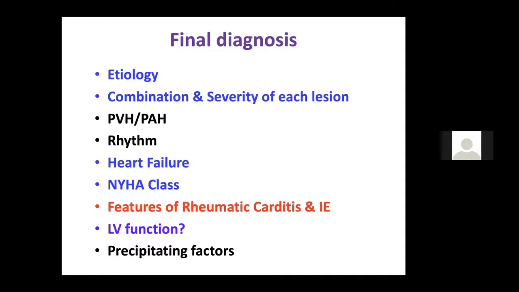In sinus rhythm or in AF, you should always tell. Heart failure, you should always tell. What are the signs of heart failure? Bibasal crepitations, orthopnea, PND, or right side ascites and pedal edema tell that it is heart failure. Then you should be able to tell the NYHA class 1, 2, 3, or 4, whether any features of acute rheumatic activity or endocarditis are there, how much is the LV function of the patient, and the precipitating factor, how the patient has worsened. If you are able to tell all this, you will get good points.